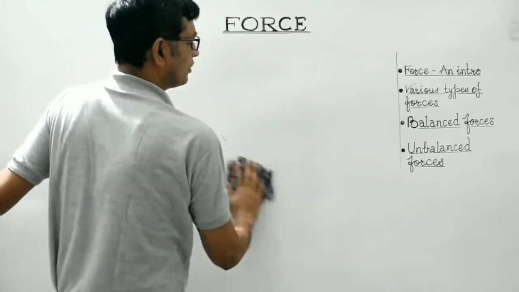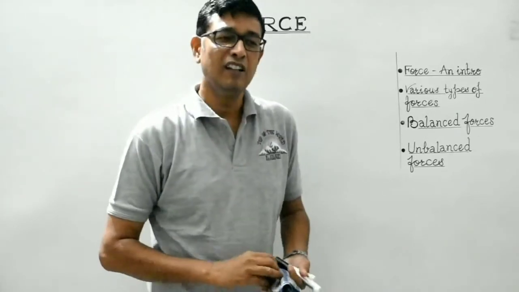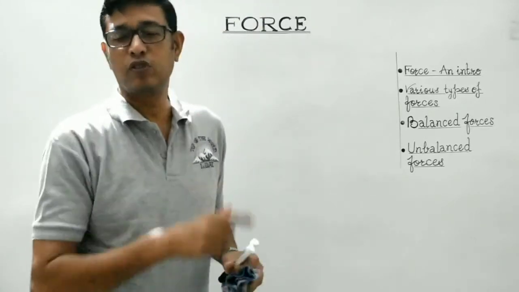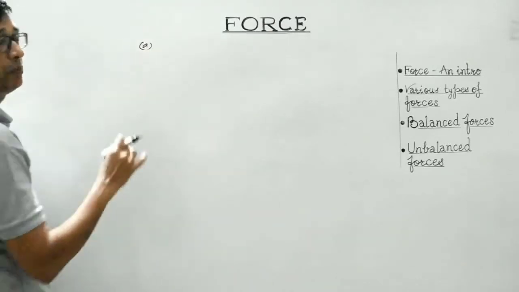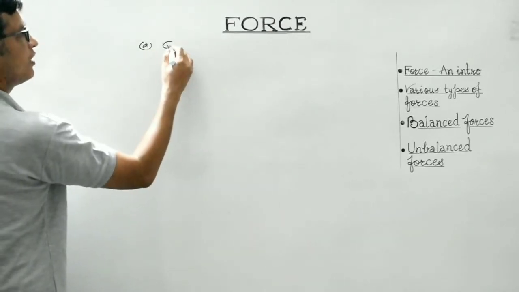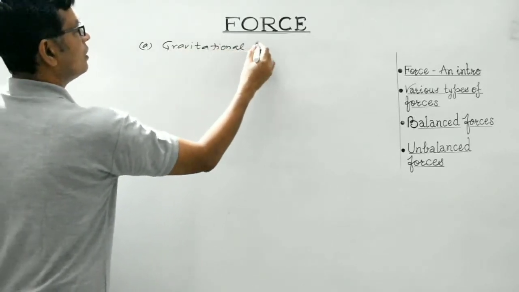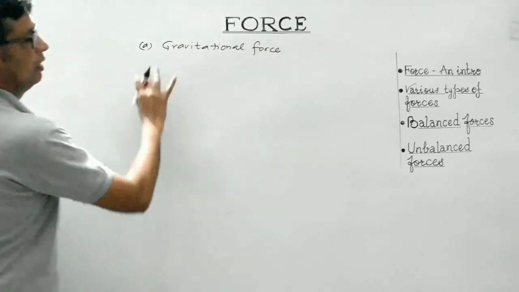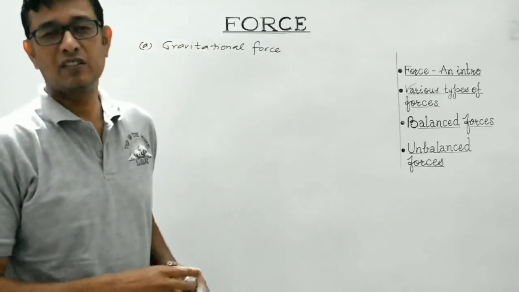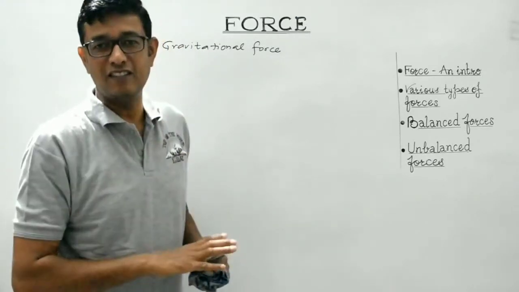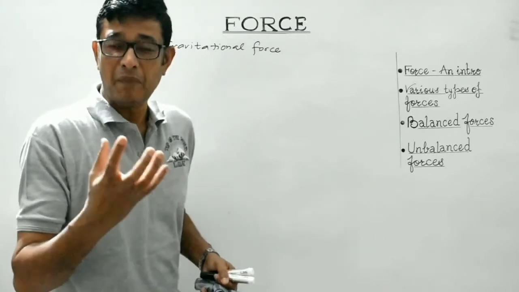We have discussed the force which tends to change the state of a body. We have discussed deforming force. There are some other basic forces in nature. I am talking about the basic forces of nature. They are the gravitational force, a force which acts between two material bodies. Now every body is made up of matter, isn't it? And mass, as you are aware, is the amount of matter contained in a body.